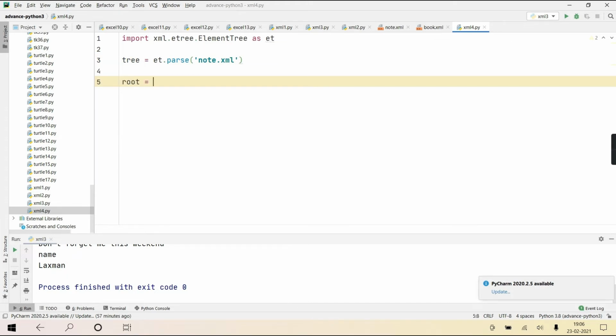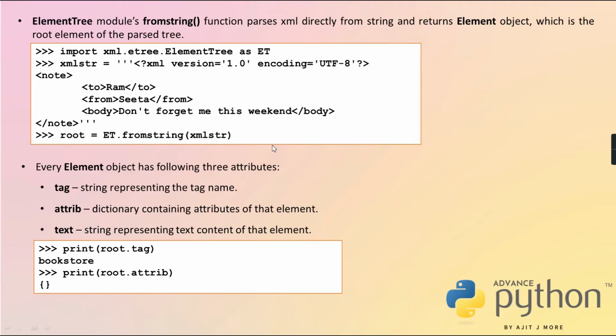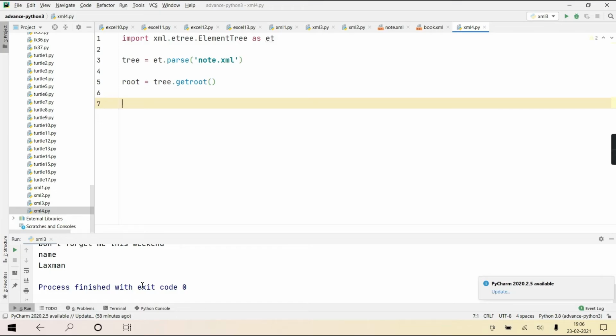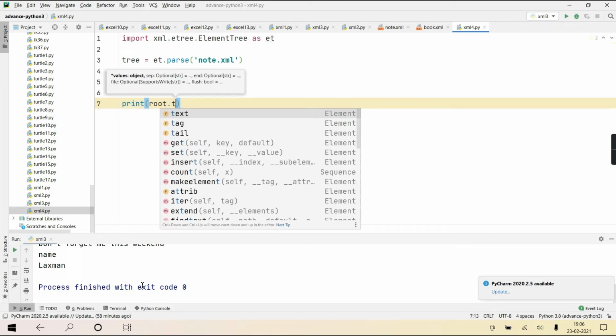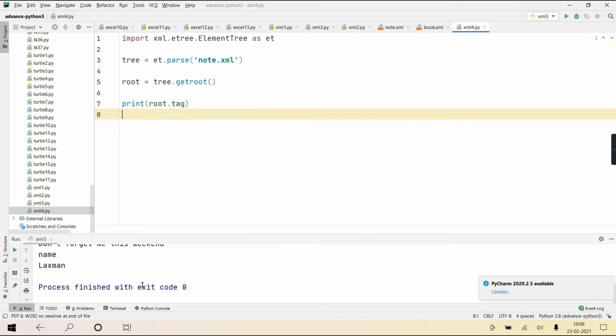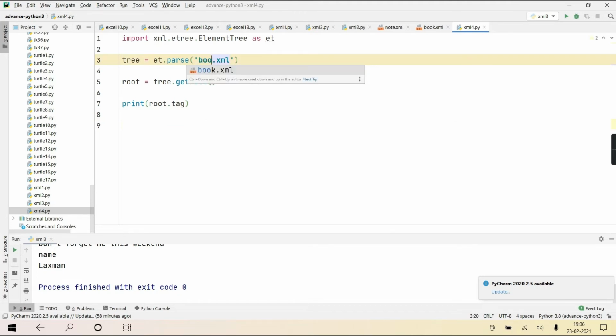Okay, you'll get root: tree.getroot(), and then you can try all these operations. That is, you can print the tag, you can print its attributes. If attributes are not there, obviously it's going to print an empty dictionary. So root.tag. So what is the tag name of the root in this example? Sorry, here I didn't change it. Instead of note I'll make it book.